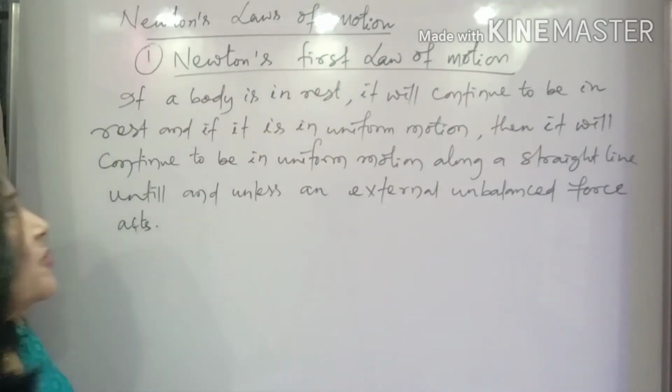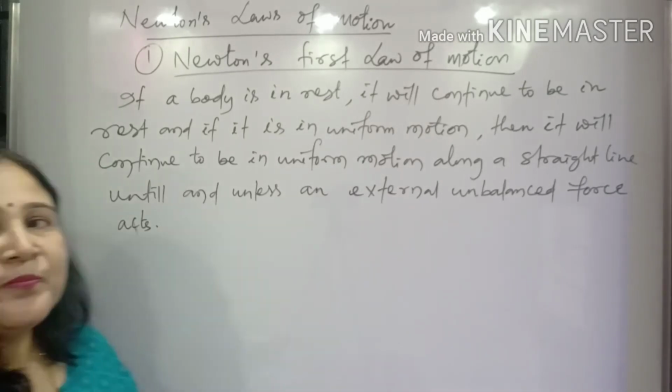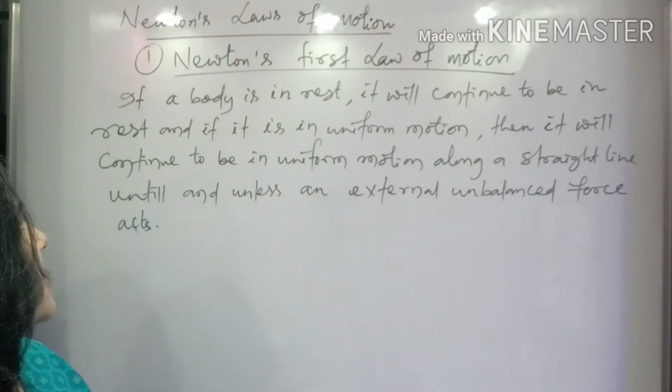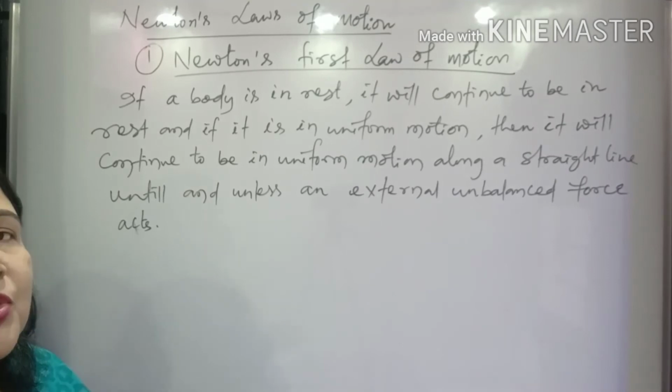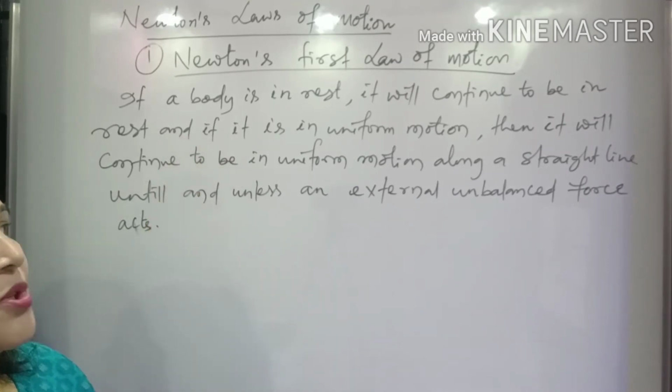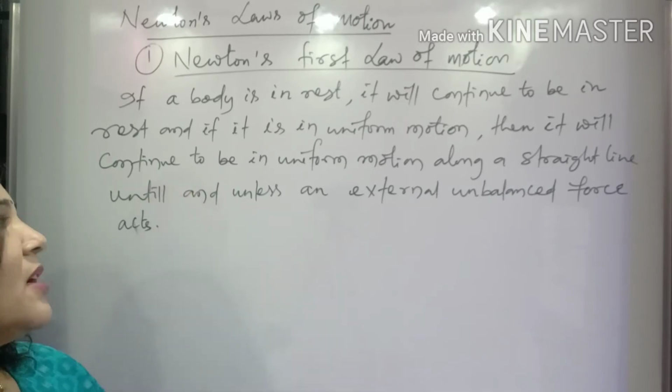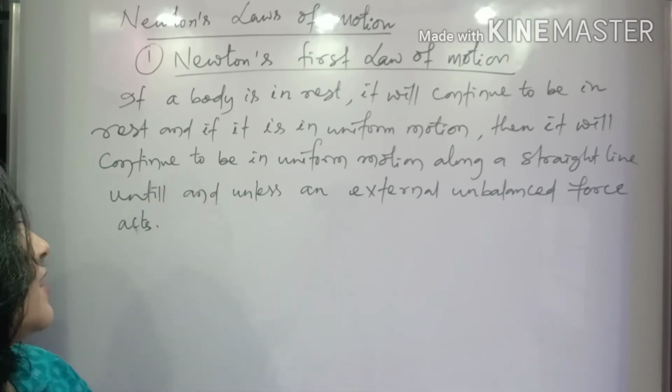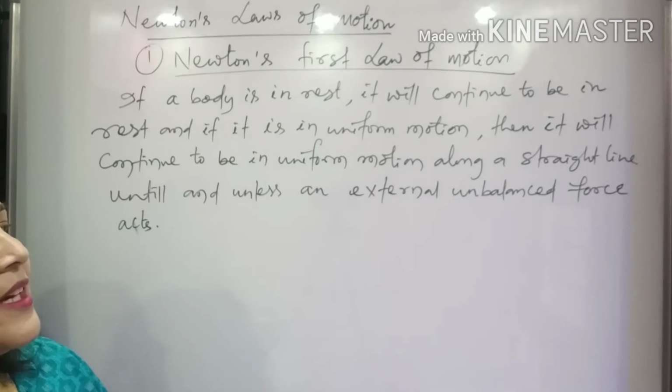So this is the statement of Newton's first law of motion. If a body is at rest, it will continue to be at rest. And if a body is in uniform motion, then it will continue in the same uniform motion along a straight line until and unless an external